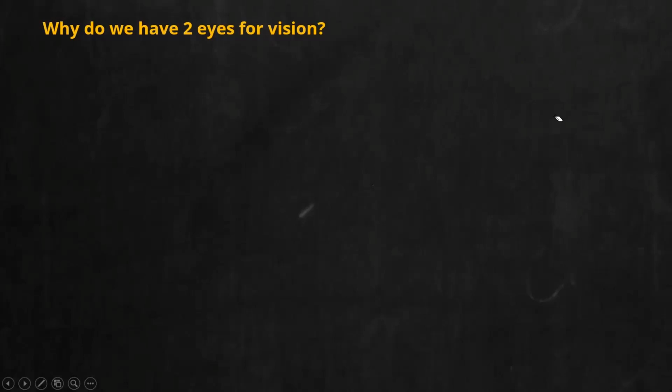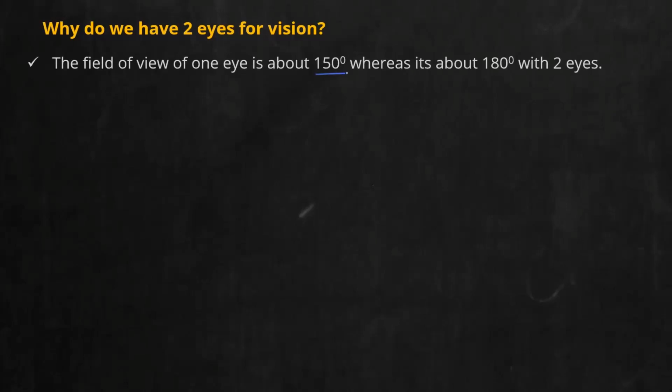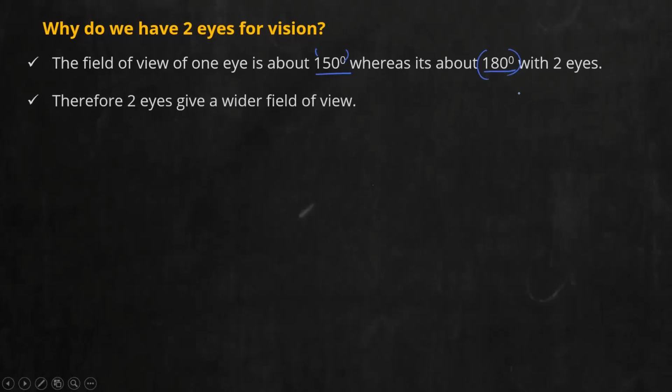The first benefit is that if you have a single eye, the angle of vision is almost limited to 150 degrees. That is, if you open one eye and try to see the world around, the angle up to which you can perceive is almost 150 degrees. Whereas if you open 2 eyes and see, you can have an additional information of 30 degrees. So the field of vision is almost 180 degrees. So we can conclude that by having 2 eyes, you have a wider field of view. So that is the first advantage of having 2 eyes.